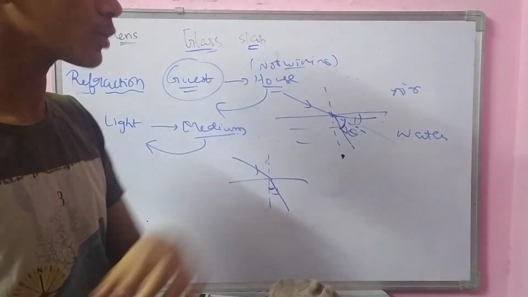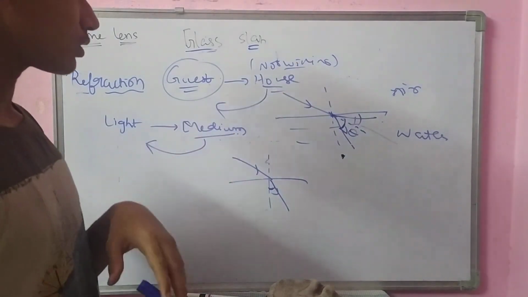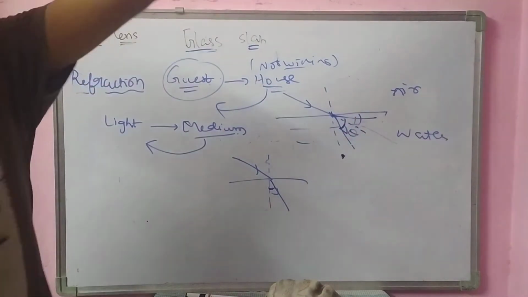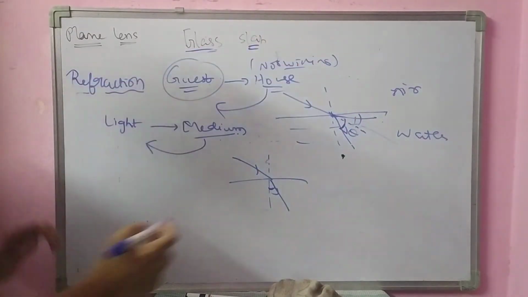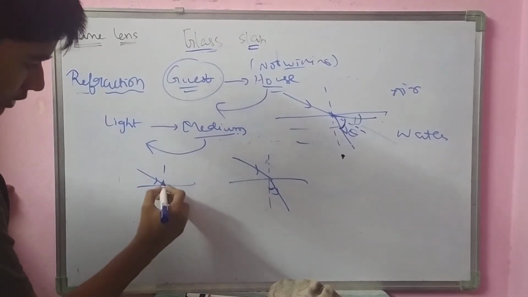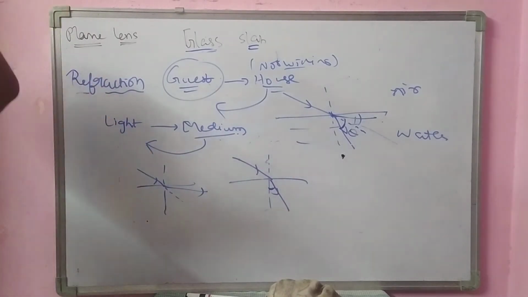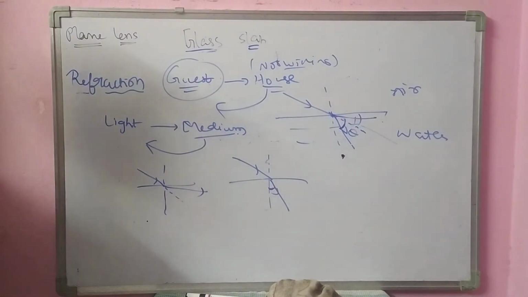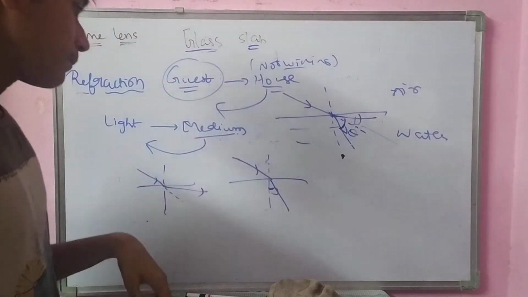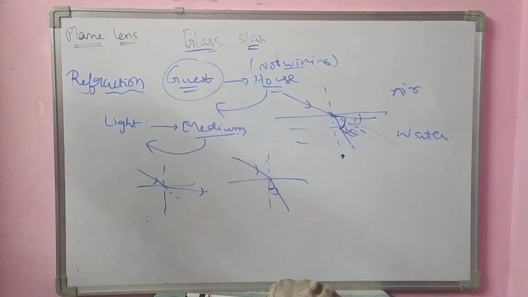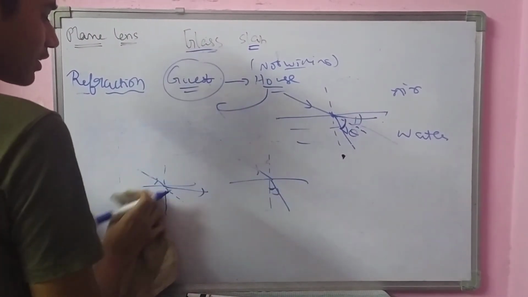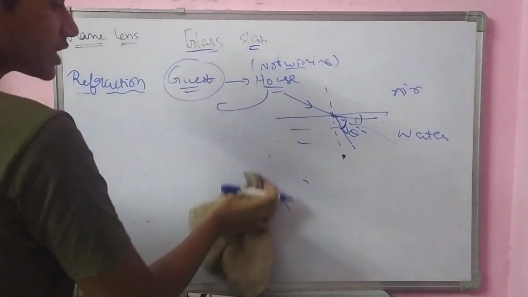You can go away from the normal also. It is the other possibility. If it is coming like this, it can go like this. Why is it not happening here? There is some condition. Totally it is bending from its path, right? Can I say it is bending from its path?